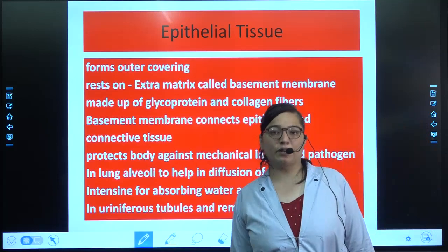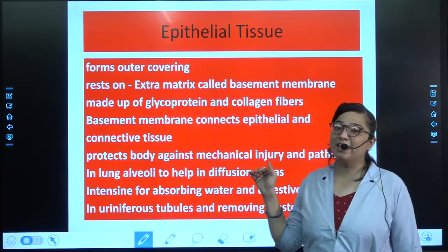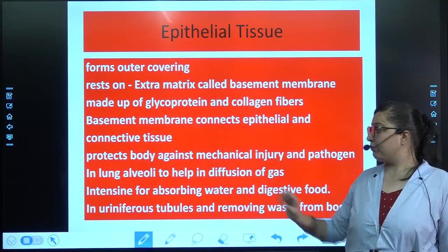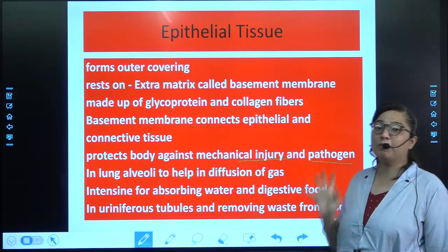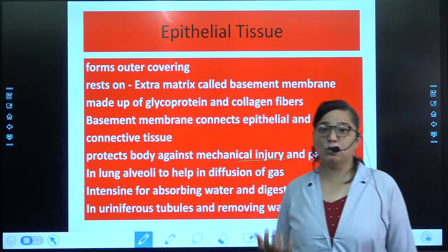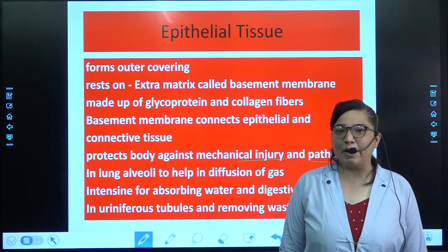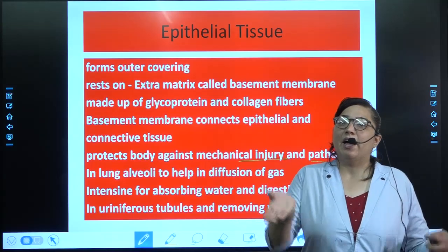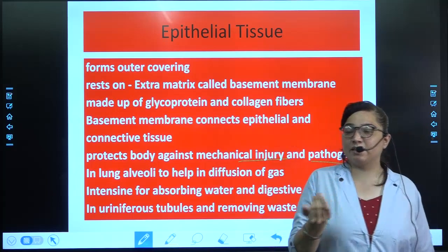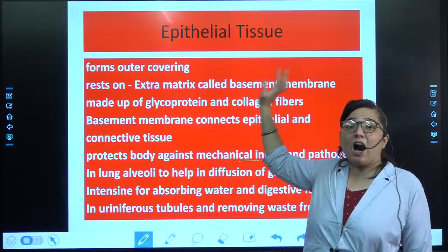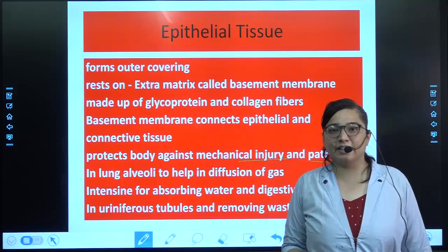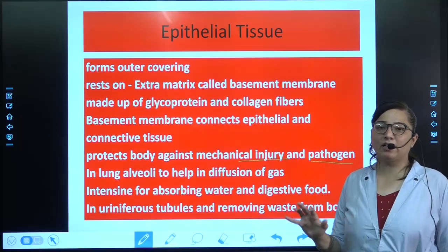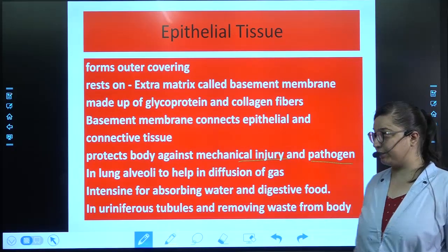Now coming to its very important function. It will protect the body against any kind of mechanical injury and pathogen. From them, epithelial tissue will help us to get protected. How? Whenever any pathogen is entering our body, ultimately it has to enter through the skin, and the very first outer part of any organ is made up of epithelial tissue. Then most of the time it will not allow any pathogen to enter.